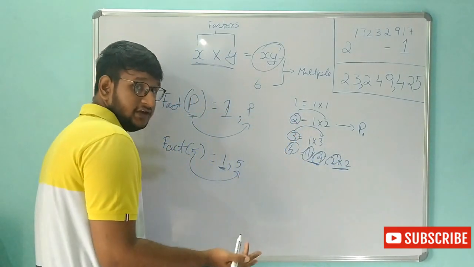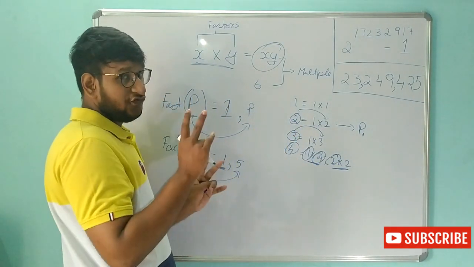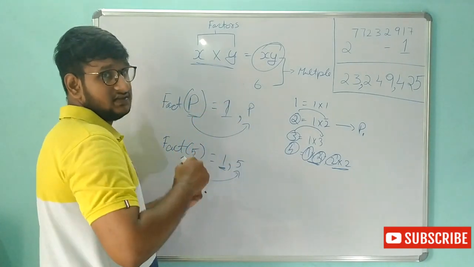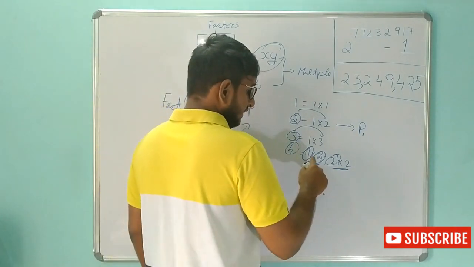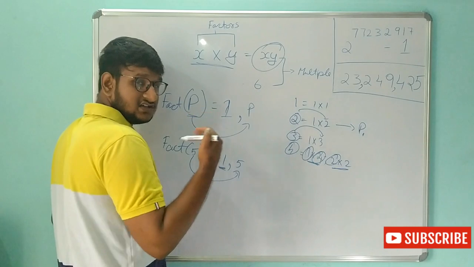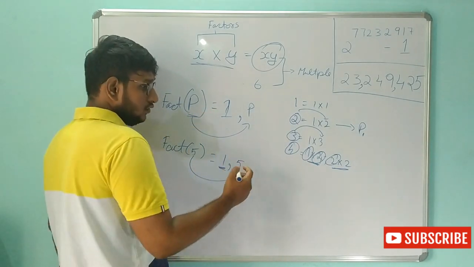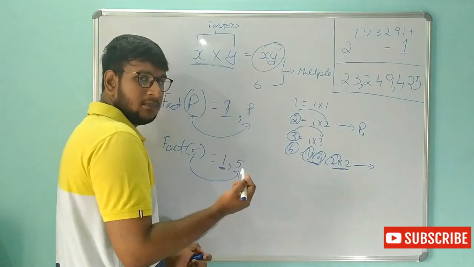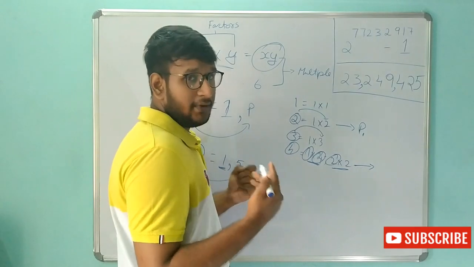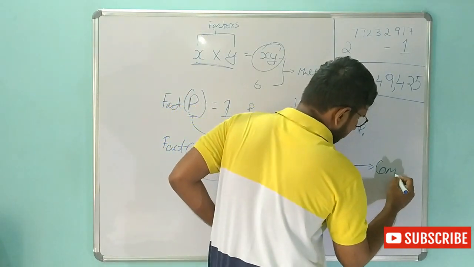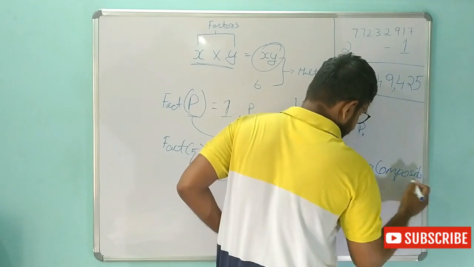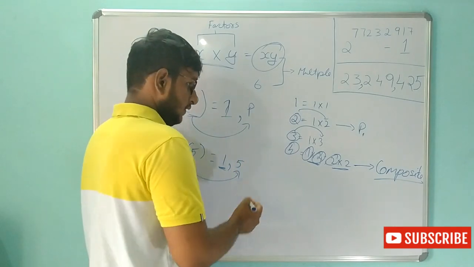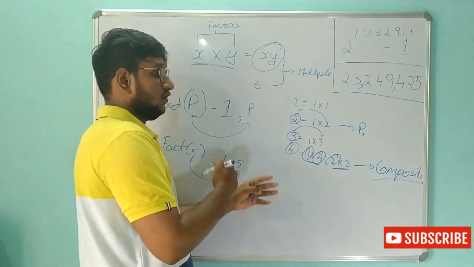There are 3 factors. In case of prime numbers, there should be only 2 factors, and one of the factors should be 1, the other one should be the prime number itself. In this case, there are 3 factors, so the condition is not satisfied. So this is not a prime number. The numbers which are not prime are called composite numbers. So we saw prime numbers and we are now seeing composite numbers.